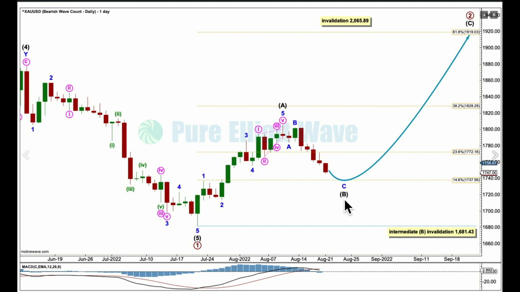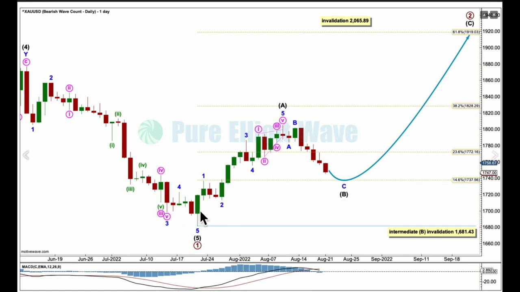And so when B waves unfold, it's absolutely essential that your analysis is quite flexible, and in coming weeks I'm probably going to have to work with alternate wave counts for this B wave and alternate ideas for this second wave. B waves exhibit the greatest variety in structure and price behaviour. They are really difficult to analyse.